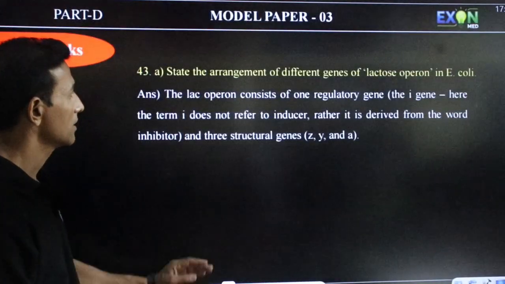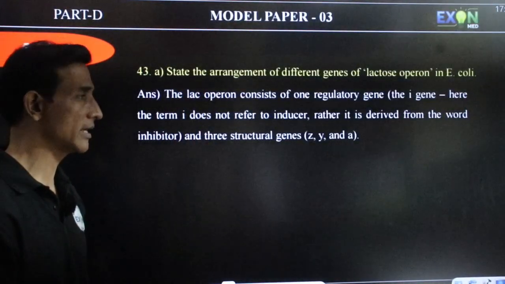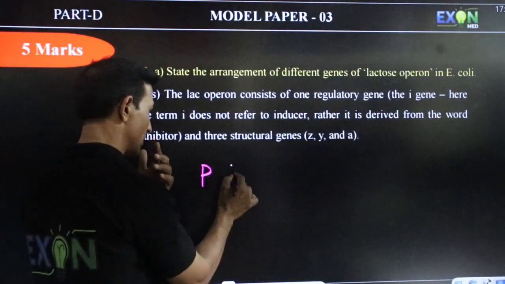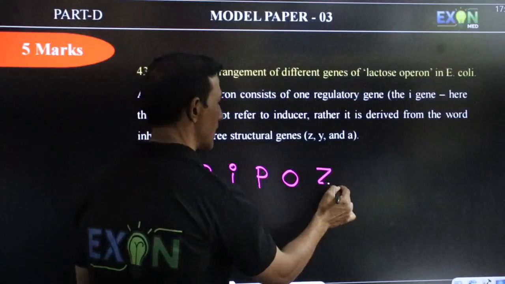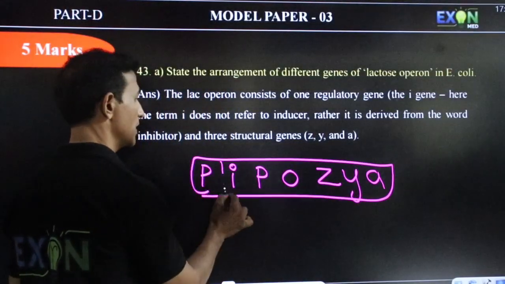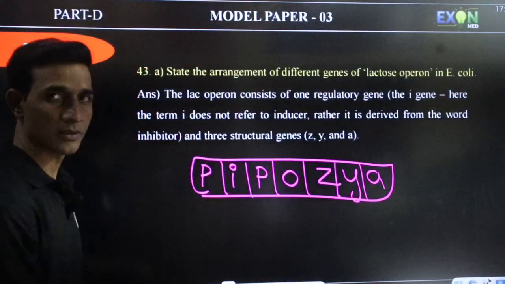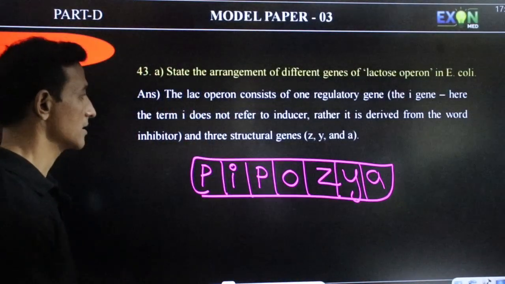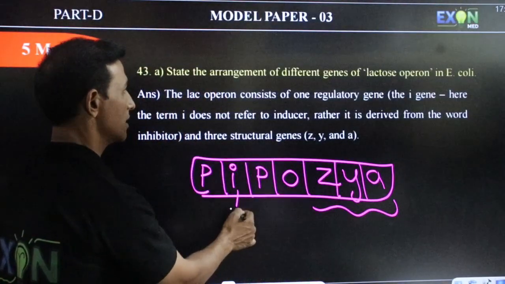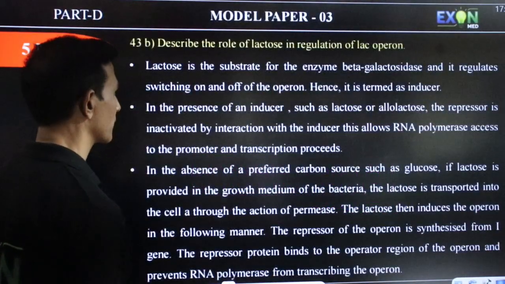43rd question. State the arrangement of different genes of the lactose operon in E. coli. We always say the gene arrangement is PIPO-ZYA. Remember this. This can be given as 3 structural genes, and we have the inducer, then the promoter and then the operator.